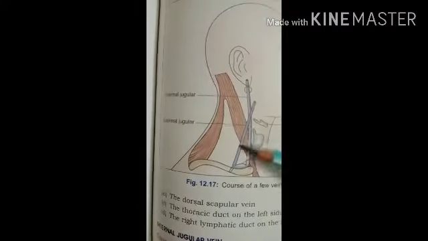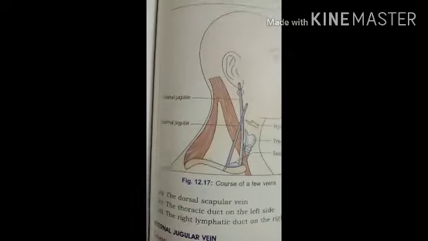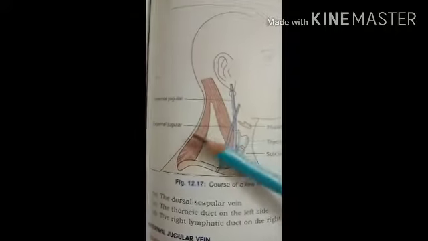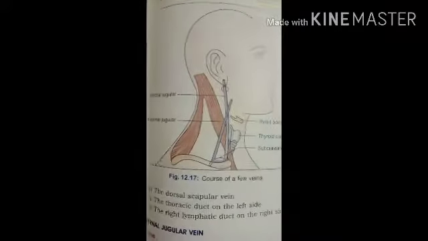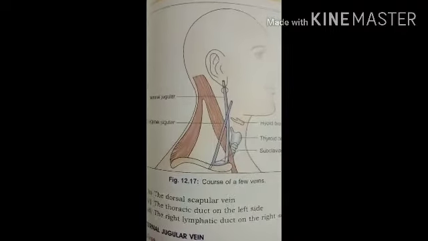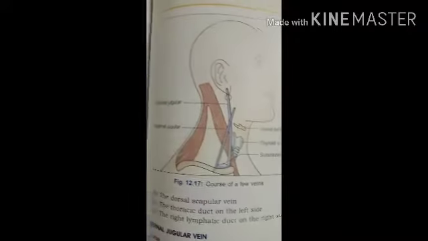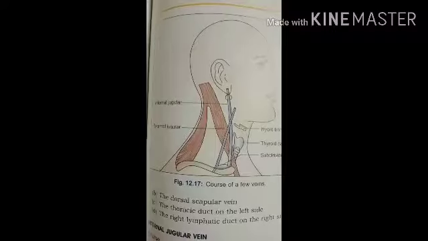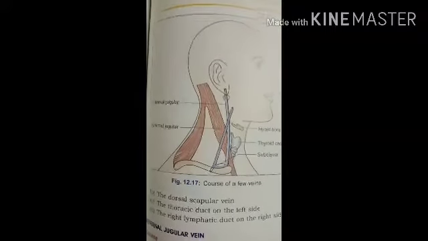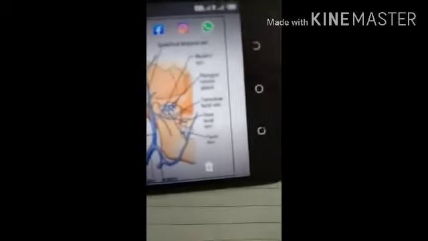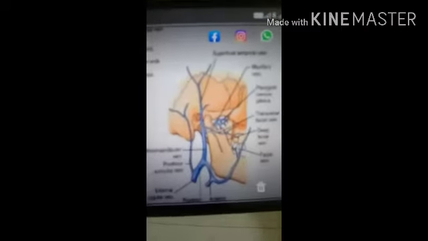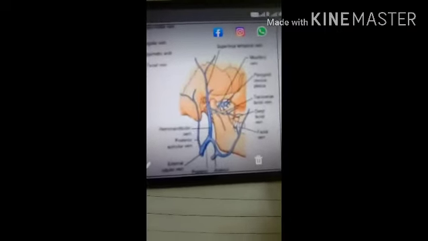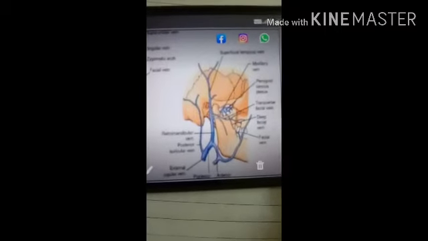So here you can see the external jugular vein, and this external jugular vein drains into the subclavian vein. The tributaries forming the external jugular vein you can see in this diagram. These are the veins that form the external jugular vein.